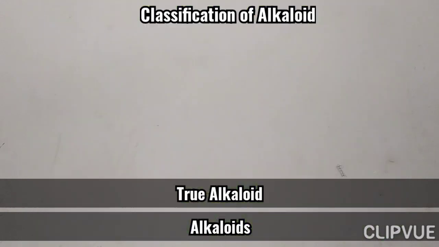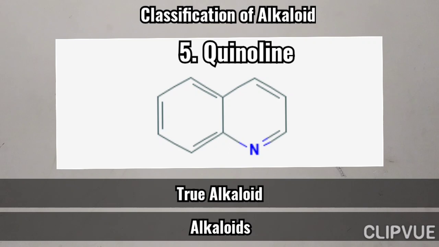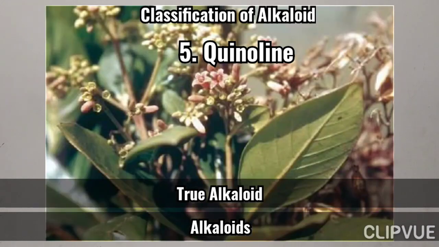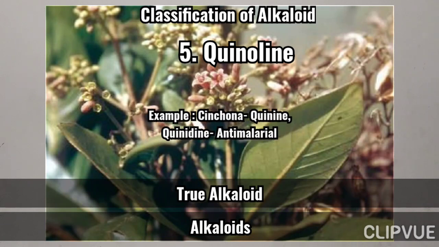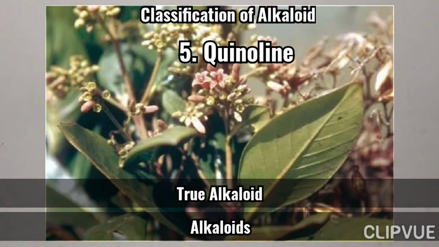The fifth one, quinoline. You can see the structure here, two 6-member rings attached with a nitrogen atom. Quinine and quinidine are constituents obtained from the cinchona plant, having anti-malarial and anti-arrhythmic activity.